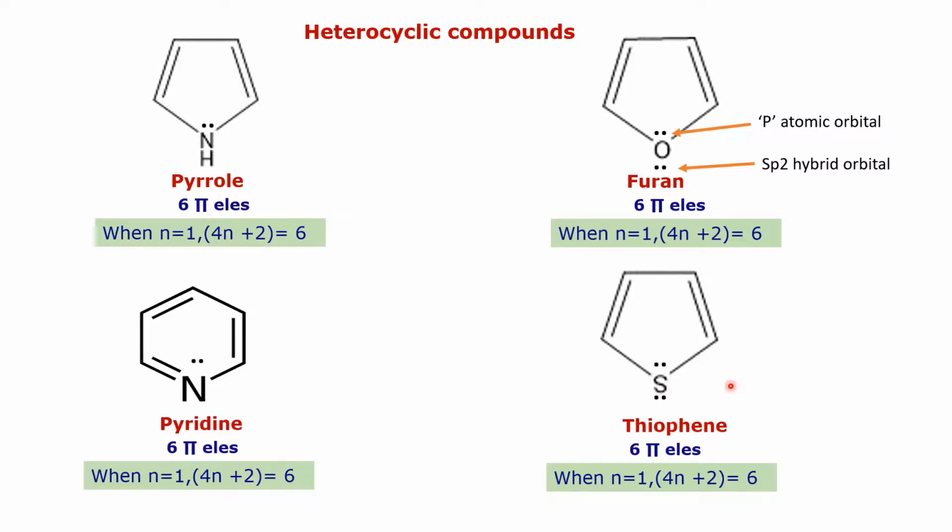It is not considered as pi electrons. Thus, in case of thiophene also, there are 6 pi electrons, and when n is equal to 1, 4n plus 2 is equal to 6, and as it obeys Huckel's rule of aromaticity, thiophene is an aromatic compound. Thus, heterocyclic compounds are aromatic compounds.